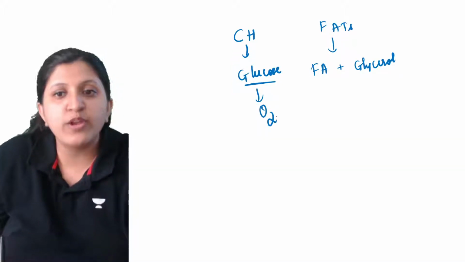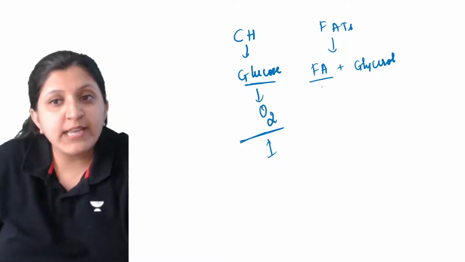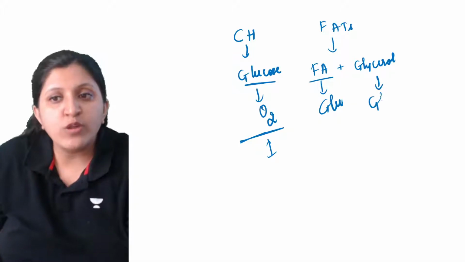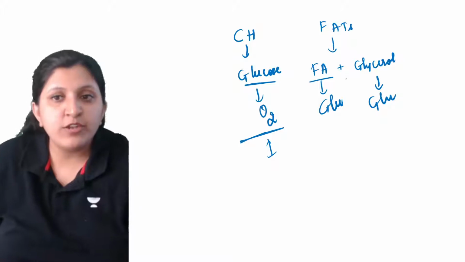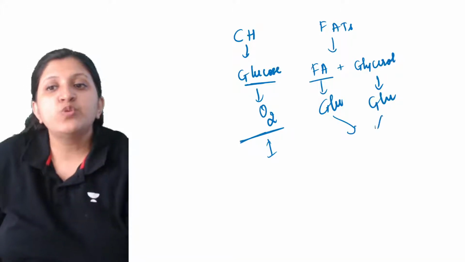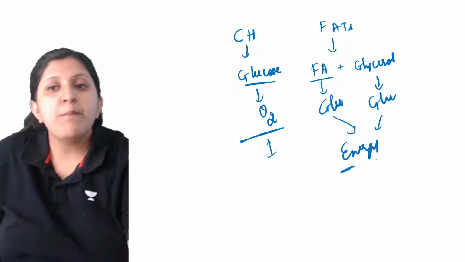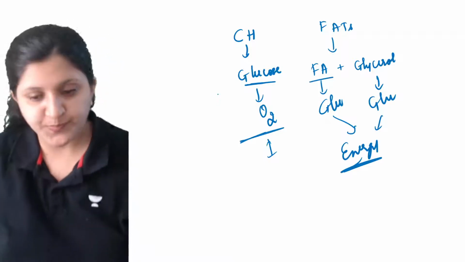The glucose is going to get oxidized and will produce a respective amount of energy. But fatty acid has to get converted into glucose, and glycerol also has to get converted into glucose. So instead of 1 unit, we are getting 2 units of glucose, and energy production will be more with fats as compared to carbohydrates.